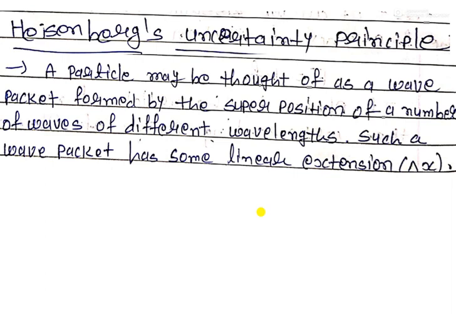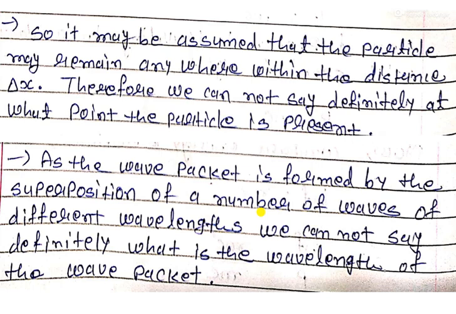As we know, the particle has both quantities: it has lambda and it has momentum, it has velocity and also wavelength. Heisenberg suggests that for any single particle, we cannot calculate at the same time the momentum and the position of the particle.